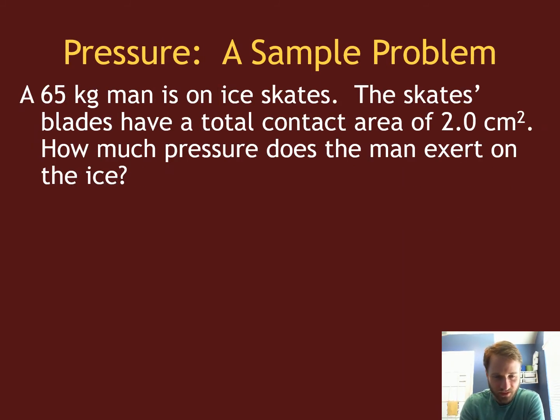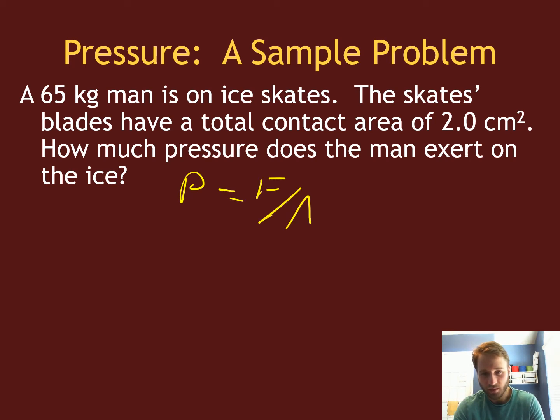All right, so an example here for pressure: if I want to get the pressure of some 65 kilogram person on ice skates, where the contact area of those skates on the surface of the ice is around 2 centimeters squared, we'd ask how much pressure is exerted on that ice. If we recall, pressure is force over an area. We're already given the area of 2 centimeters squared, and we want to convert that to meters squared, so we're going to have to do that conversion. And the question is the force, what is it? Well, the force is just gravitational force.